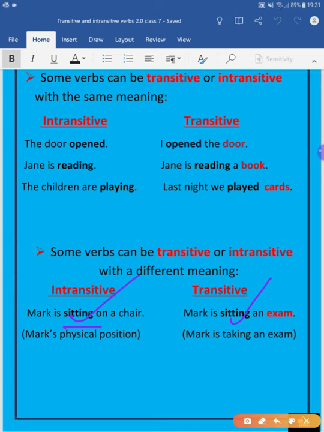Here sitting means giving an examination, and here sit is like as we sit on a chair, table, or any place. So here Mark's physical position is given, and here Mark taking an exam is like giving an exam. So these are the verbs with different meanings.